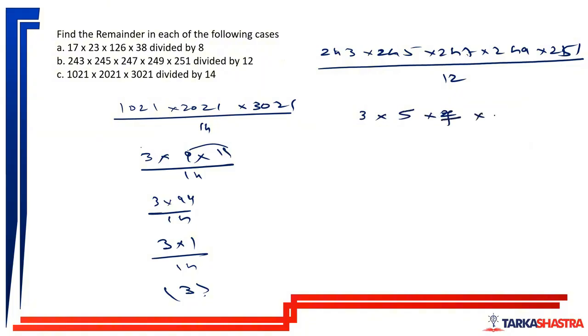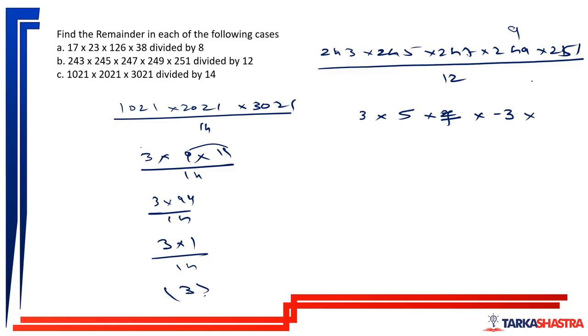249 divided by 12, remainder minus 3. Generally, we would have taken the remainder as 9. But we are taking the remainder as minus 3 because working with 9 is obviously difficult. Multiplying any number with 9 is obviously more difficult than multiplying any number with 3. You may not realize the importance here, but this is the concept. Once we apply it to higher level questions, you will understand that using negative remainder actually eases out the calculation.